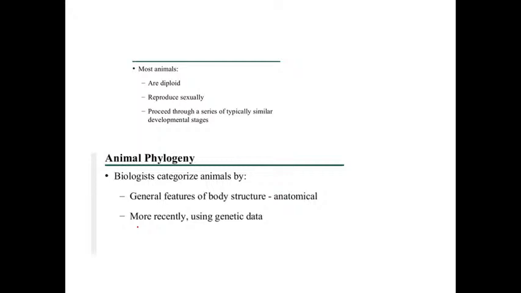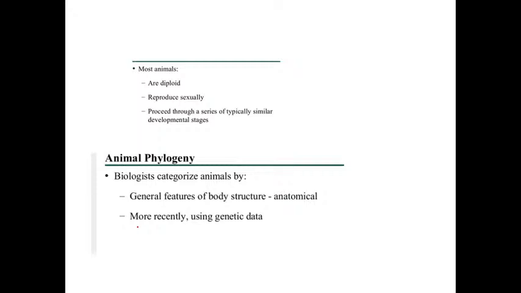Then growth in animals: how do you understand an organism is growing or a plant is growing? That means the length and breadth of the organism will increase. Then all the animals in kingdom Animalia have a digestive tract and they have the capability to respond to stimuli. That is very important. All the organisms have the capability to respond to a stimulus.